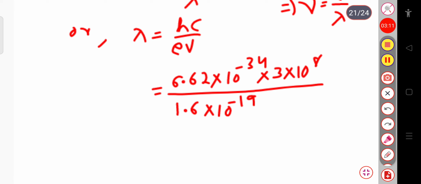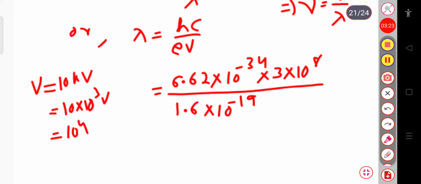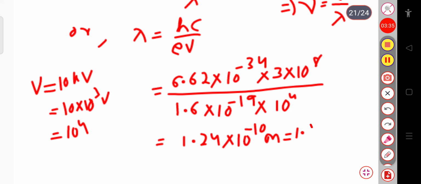Suppose we consider the potential to be 10 kilovolt, which is 10 to the power 4 volt. Multiplying by 10 to the power 4, lambda is about 1.24 into 10 to the power minus 10 meter, or simply 1.24 angstrom, because 1 angstrom is 10 to the power minus 10 meter.